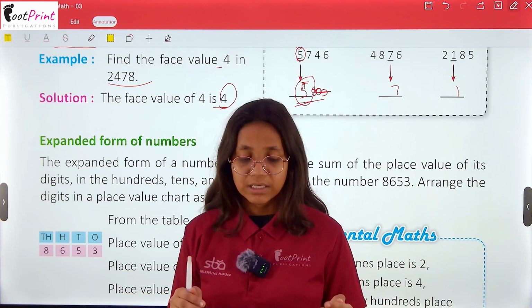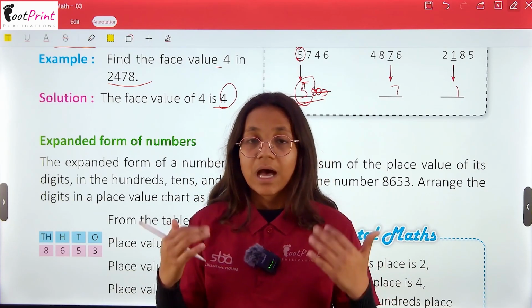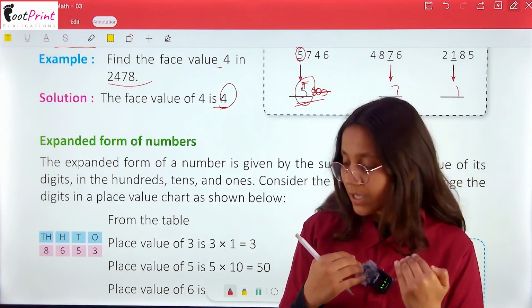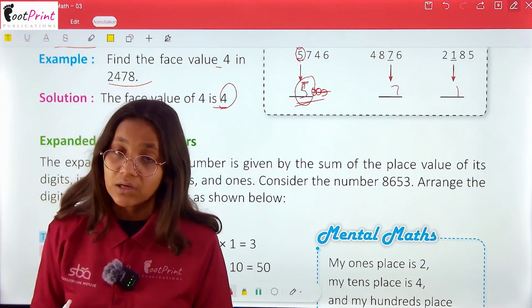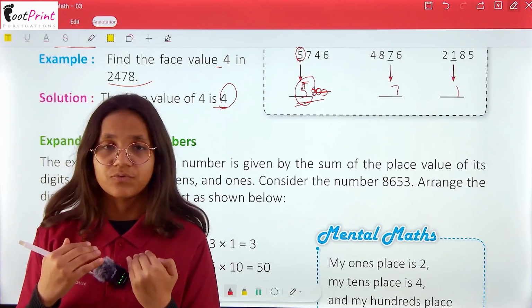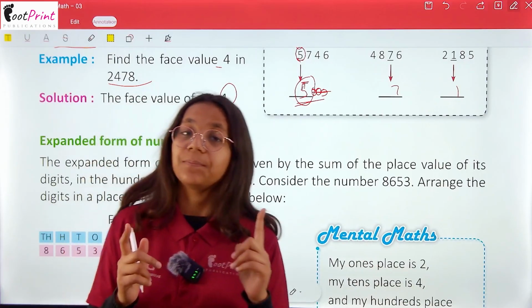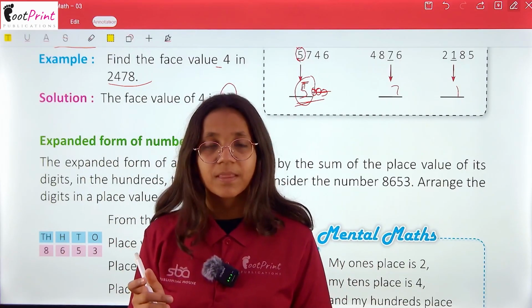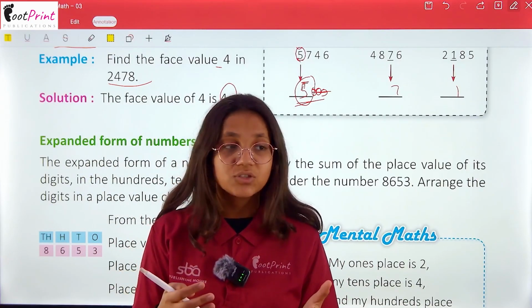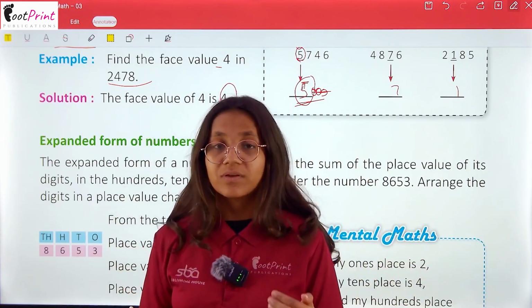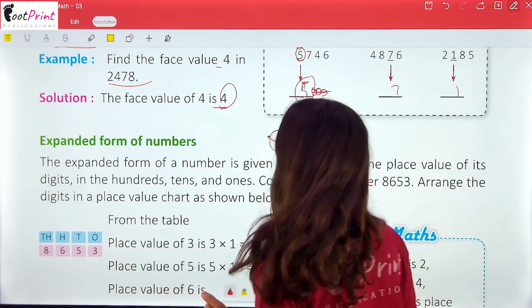See, if I am standing here, I have this face. If I am standing here, I have this face. And if I am standing here, then also I have only this kind of face. So when the position changes, our place value will change. But the face value does not change when we change the location or our place.